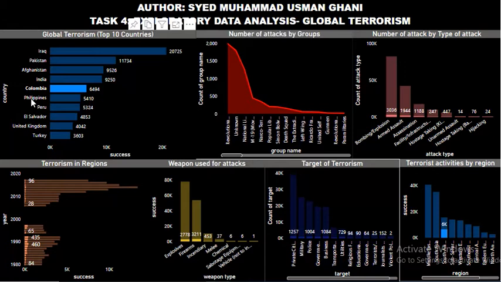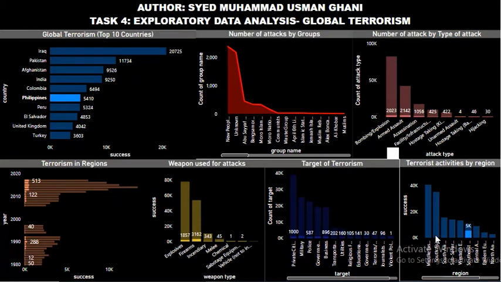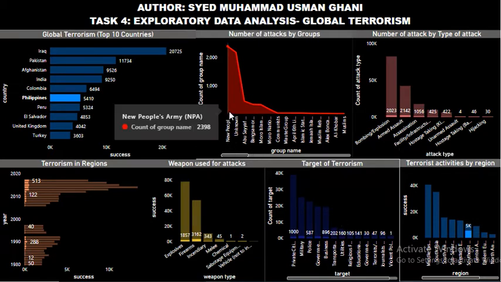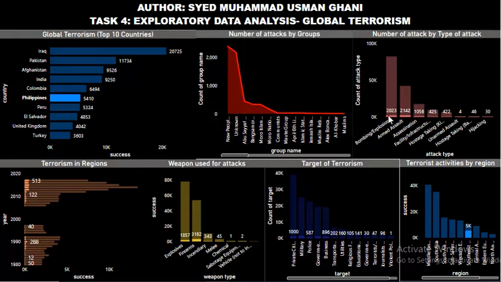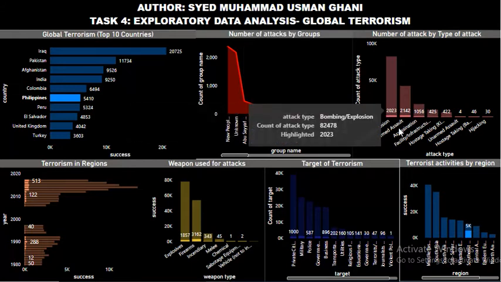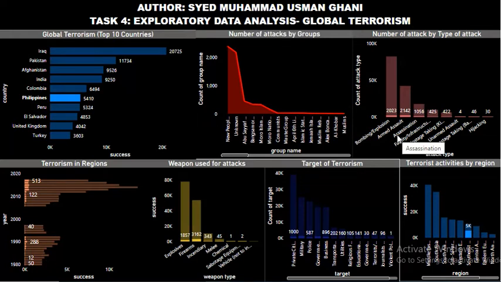Let's see Philippines. Philippines is a Southeast Asian state or country. The groups involved in terrorist activities were NPA, New People's Army, some unknown groups, and Abu Sayyaf group. Yes, I think I am pronouncing it right. It's Abu Sayyaf group, ASG. Bombing and explosions, armed assault, assassinations were the types of attacks mostly done.